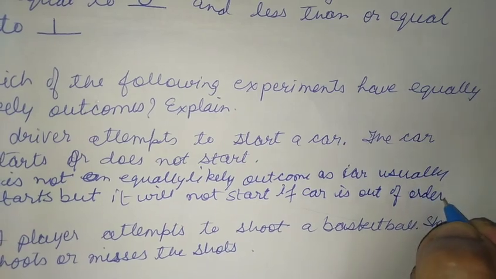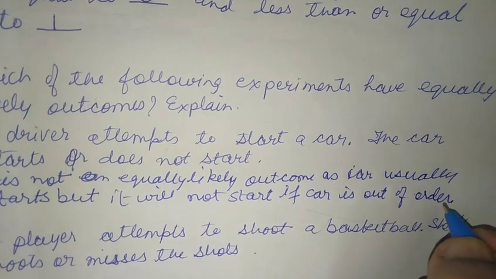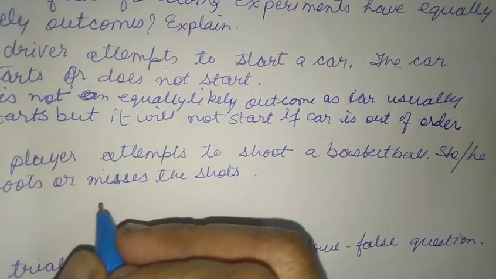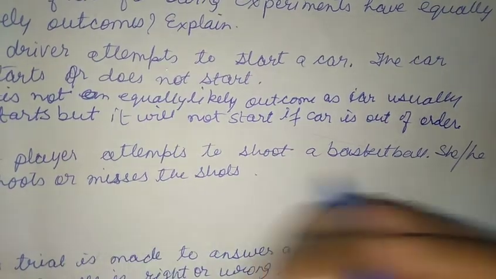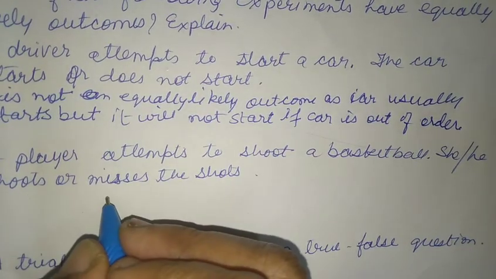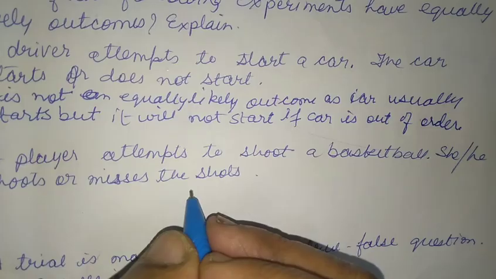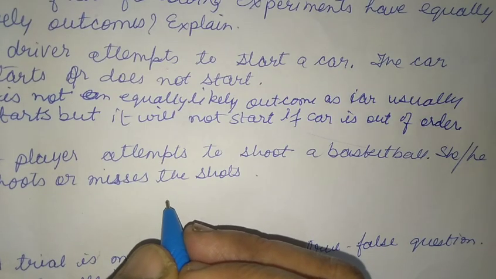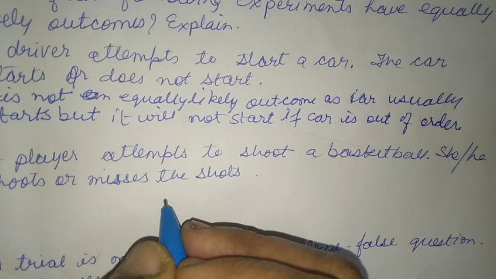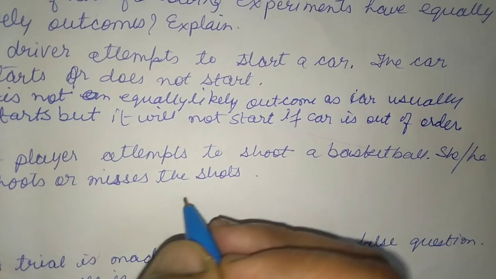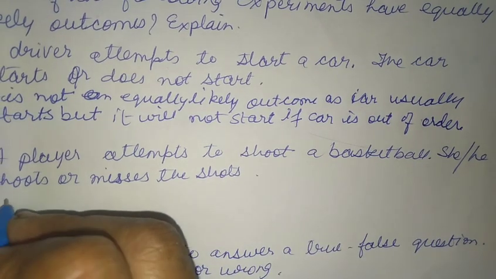Now let us go to our second part: a player attempts to shoot a basketball. He or she shoots or misses the shot. It is also not an equally likely outcome, as it depends upon the player's ability. So we write it down.